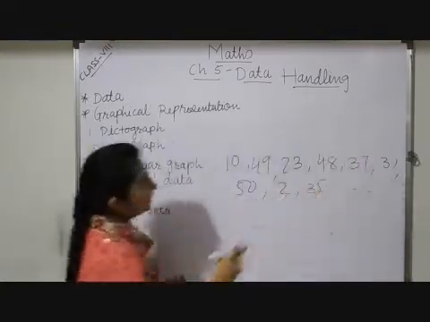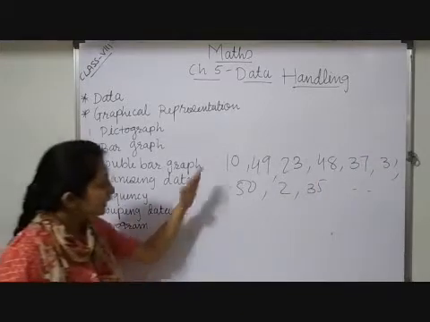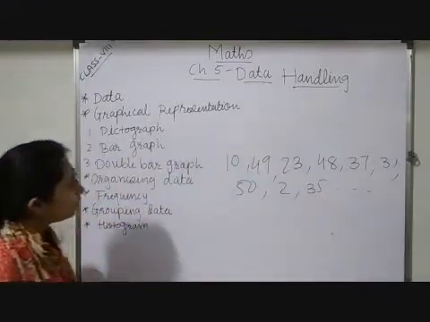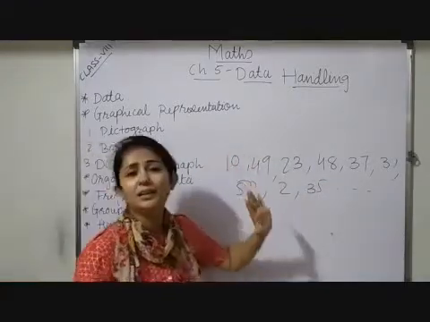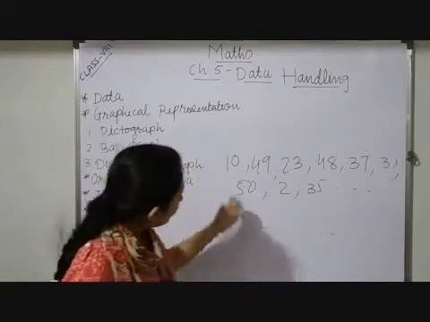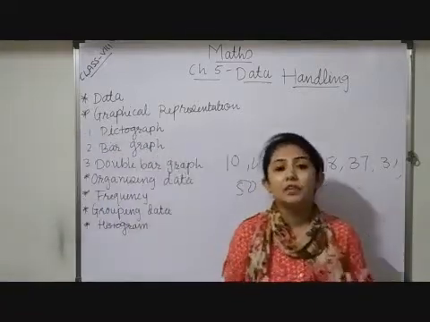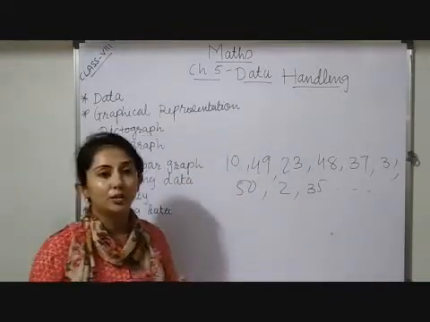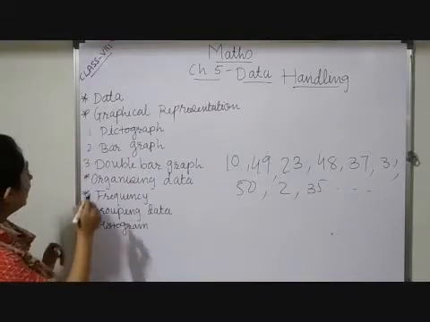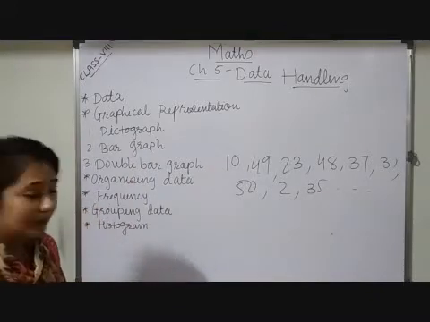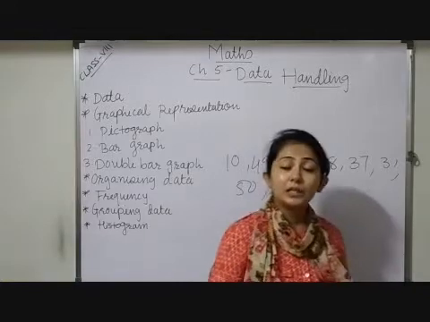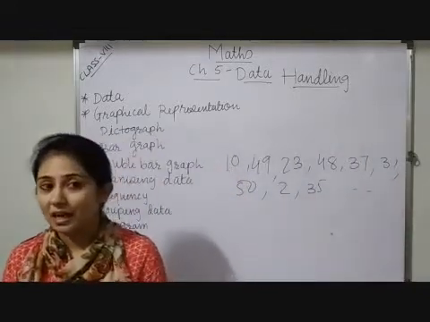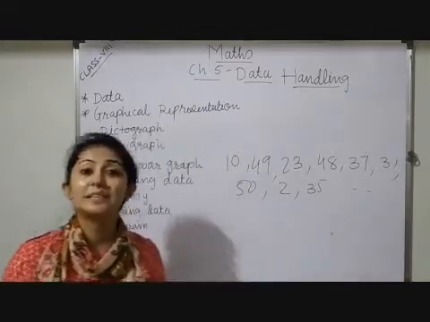Suppose in a classroom there are 30 students. Then you will get 30 numbers, because you will get the marks of 30 students. Now you may observe that from this data you cannot predict anything. Data is basically collected for a specific use, so we have to arrange it in a particular manner. How to arrange it? In 7th standard, to find the median, what we were doing was arranging data in ascending order or descending order.